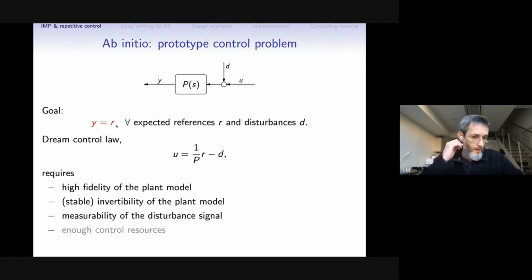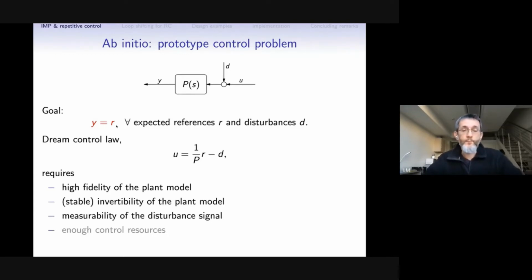in which case it's easy to see that the output will be exactly R. But of course, this control law is not quite practical because it requires very good knowledge of the model of the plant. It needs also stable invertibility of the plant and the implementability of this inverse system. And we also need to measure the disturbance, which is normally not what we can do. Then we need to have enough control resources, etc., but those reasons are enough in this context.